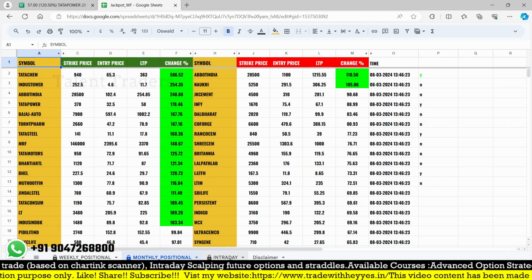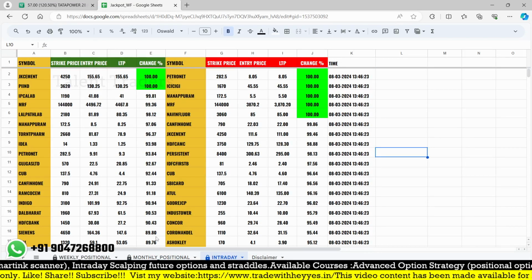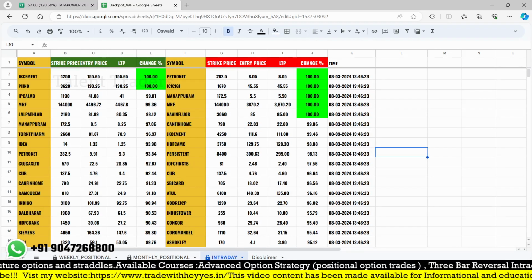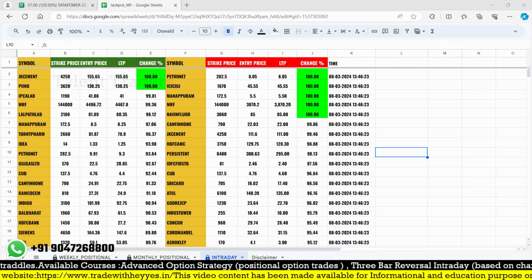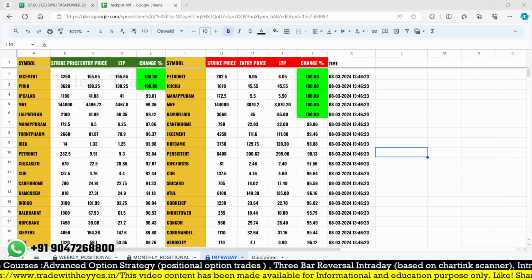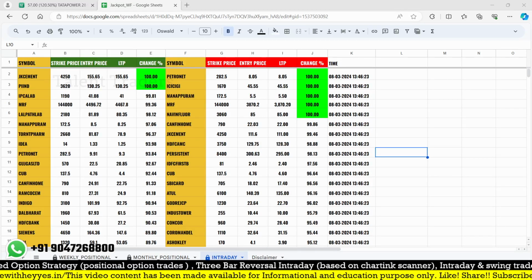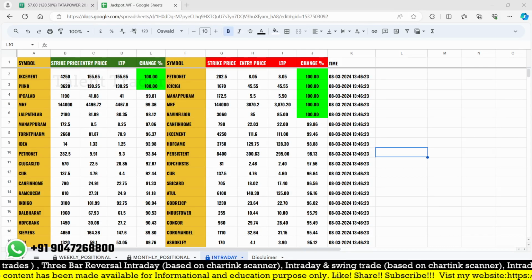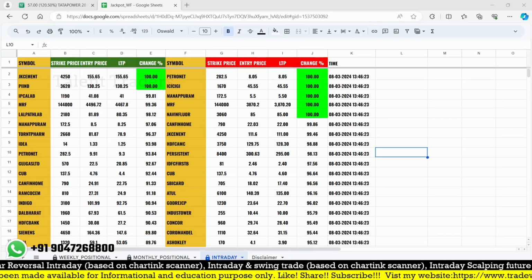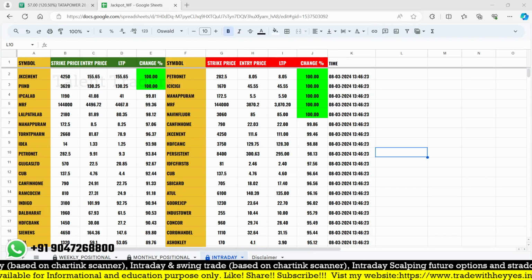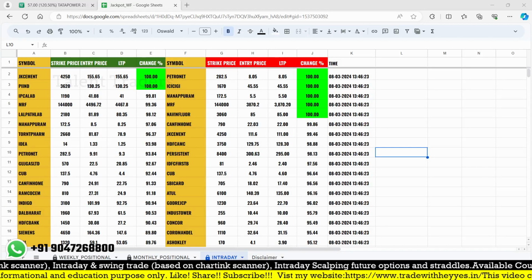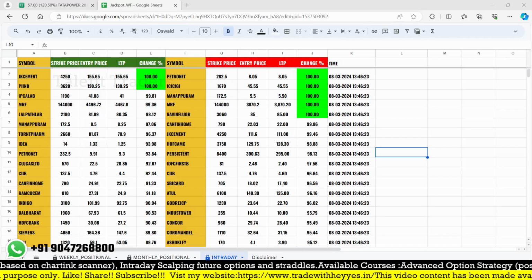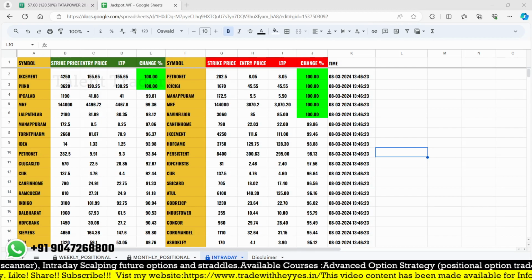And intraday, you know very well, it is working based on the Camarilla R4 breakout, and now it is updated for Monday. Okay, so I'm just going to update the data for next week, that is 11th to 15th. So we are going to update that data, but the monthly sheet never changes. It will be the same. Okay, so here is the data. Friday is closed.